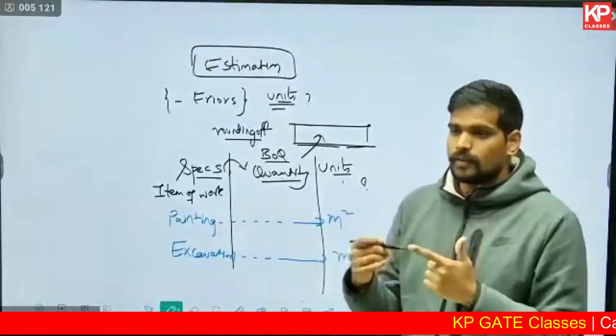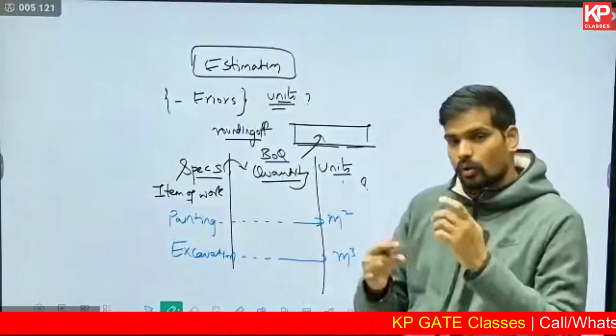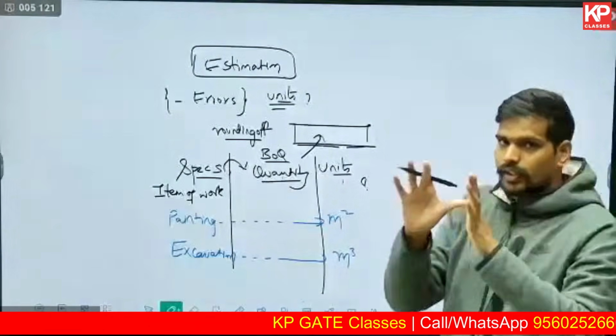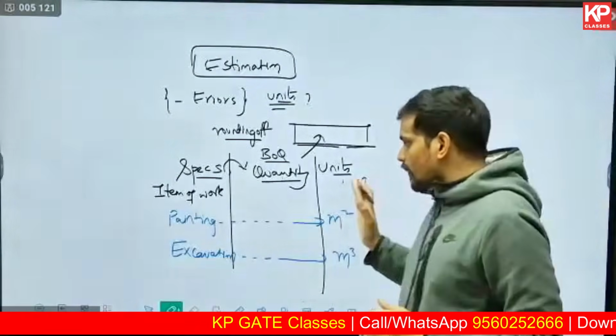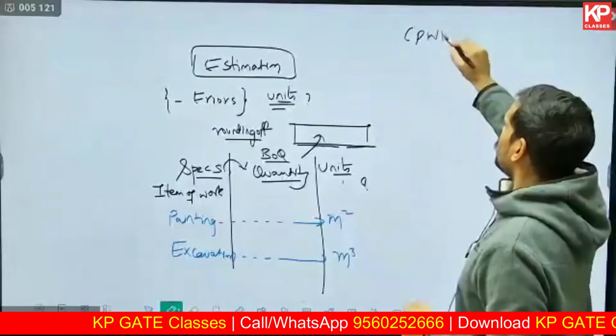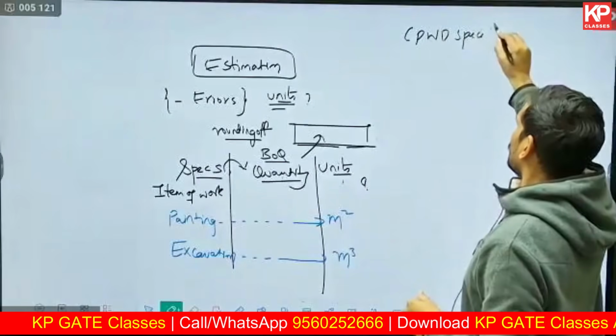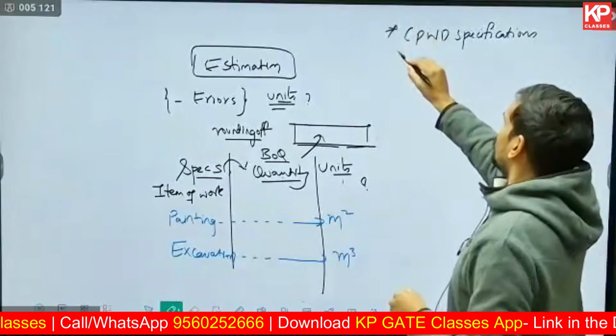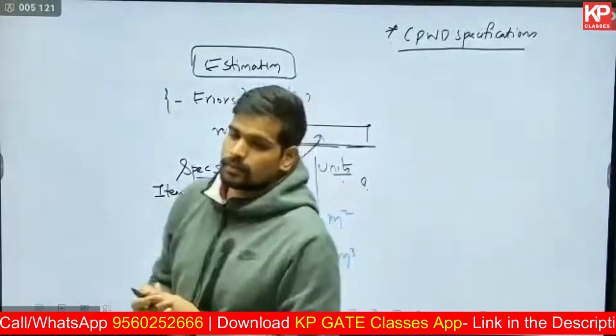What is the reference? This is the point I wanted to ask you to read from your end as well. What can be an authentic source to understand the measurement units for various items of work? You can check out the CPWD specifications. You can easily find the PDF of this document on the internet. Just search for the CPWD specifications.